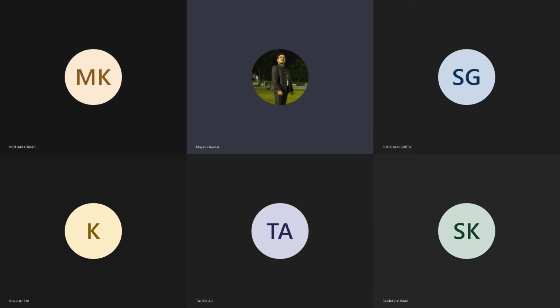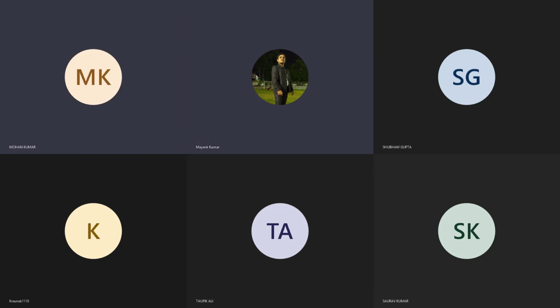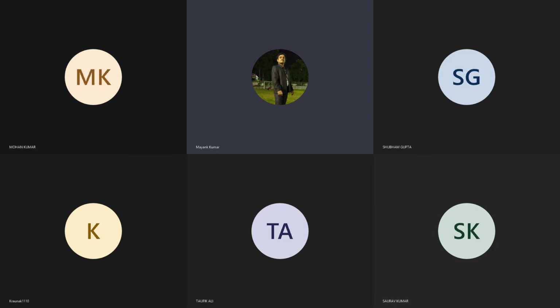Basically, for the Play Store, you first need to sign up for a Google developer account. The Google developer account comes with a one-time fee of $25. You need to provide that fee, and after that you can publish as many apps as you want.